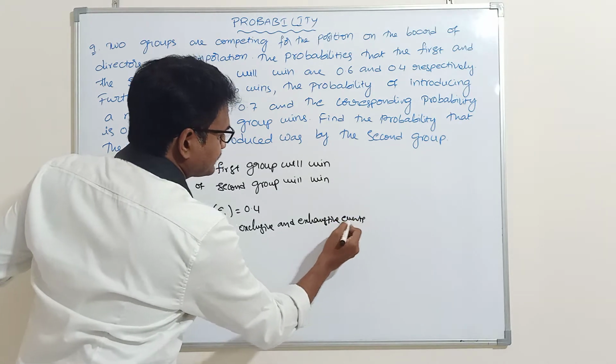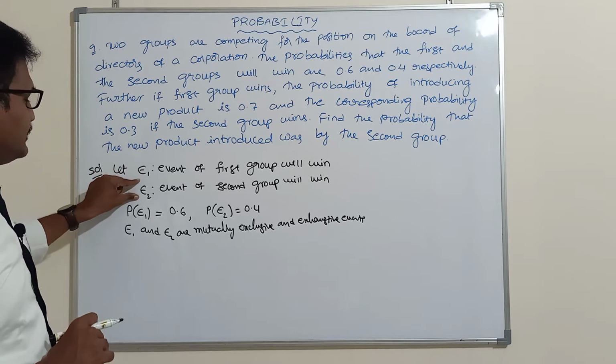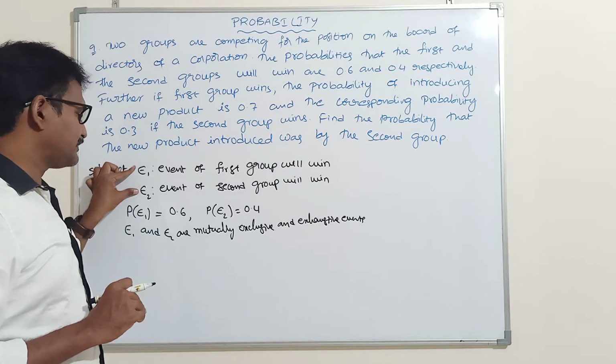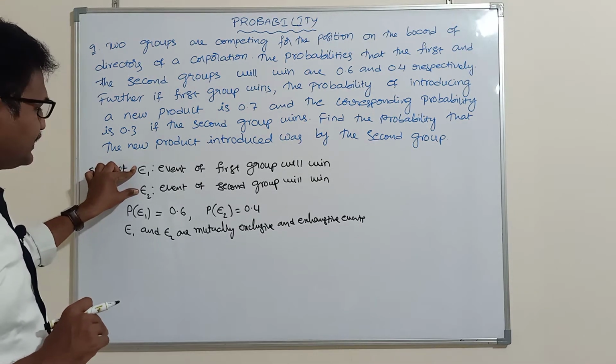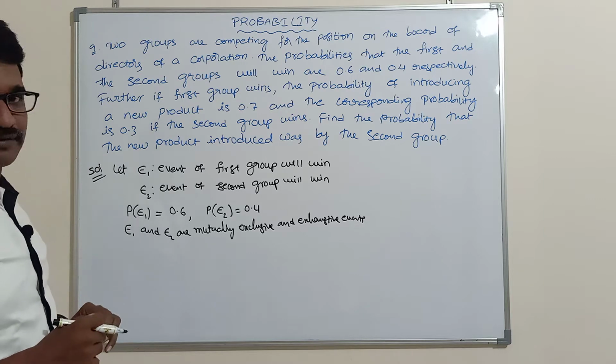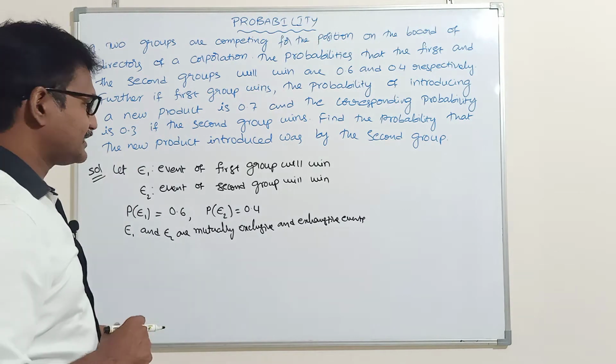E1 is the first group win, E2 is the second group win. So there is no relation between the first group and the second group. Therefore E1 intersection E2 is empty, and if you add these 2 groups, it is equal to the sample space. Therefore they are mutually exclusive and exhaustive events.